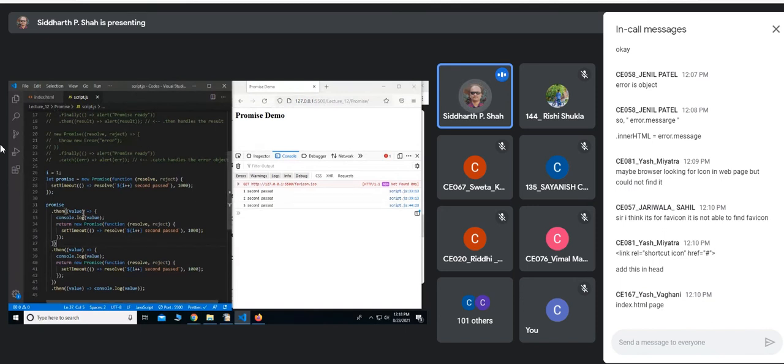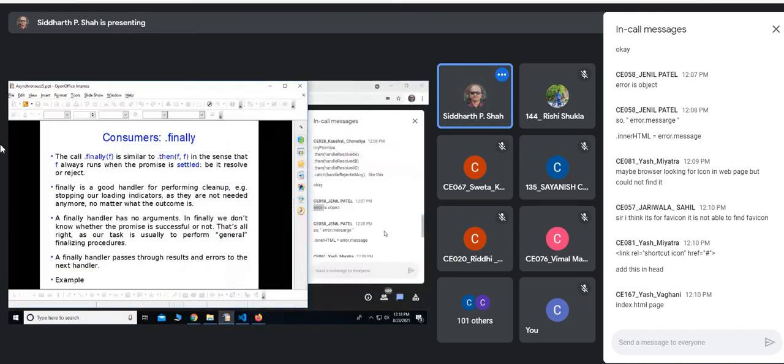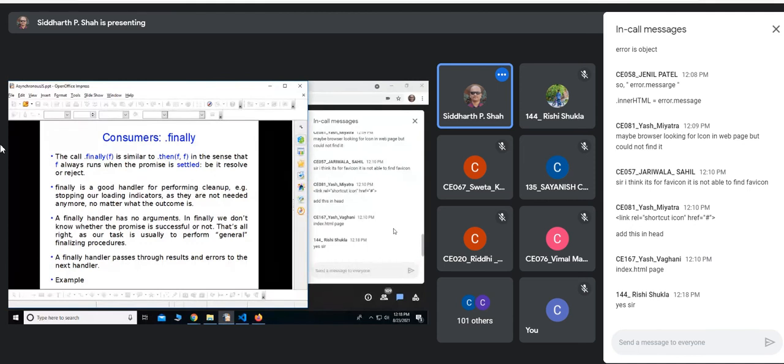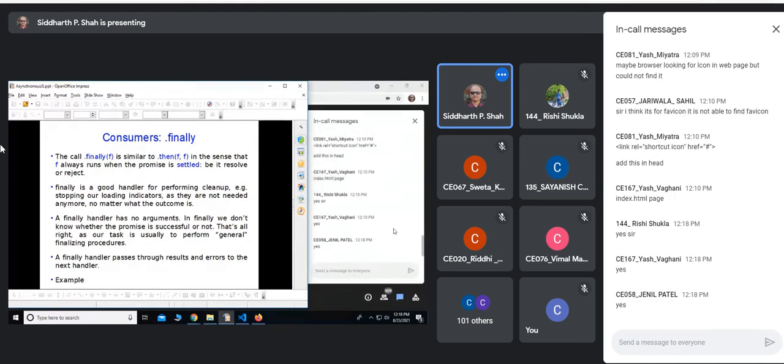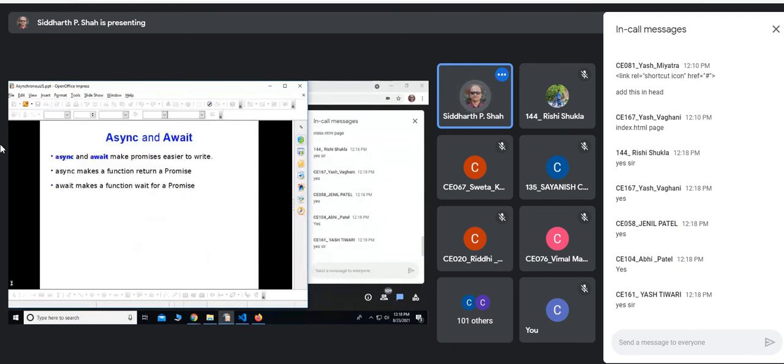Okay, now let me do this again. You can see 1 second passed, 2 seconds passed, 3 seconds passed. So it is working the same way. Okay. Are you getting this? Okay, fine. So that was the promise chain.